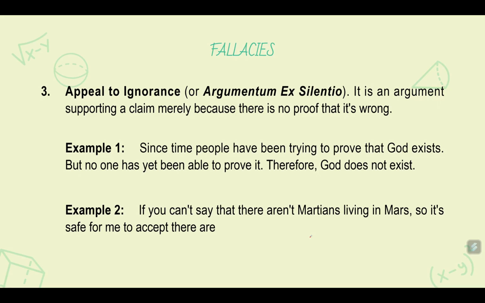Okay? Another example is appeal to ignorance or argumentum ex silentio. It is an argument supporting a claim merely because there is no proof that it's wrong. Example number 1. Since time, people have been trying to prove that God exists, but no one has yet been able to prove it. Therefore, God does not exist. Okay? So, this is, again, a fallacy.